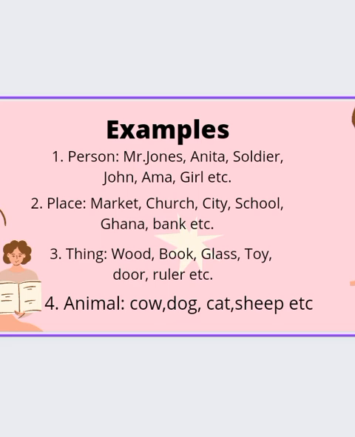Now, from this, we know that nouns name persons, places, things, and then animals. But it is not only the case. They can also name other things. And so I'm adding another definition to a noun.